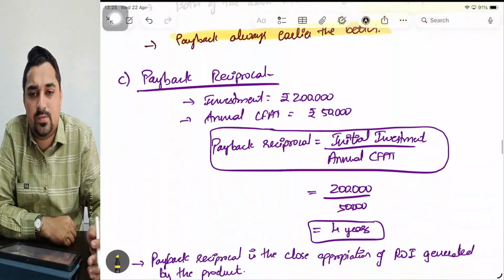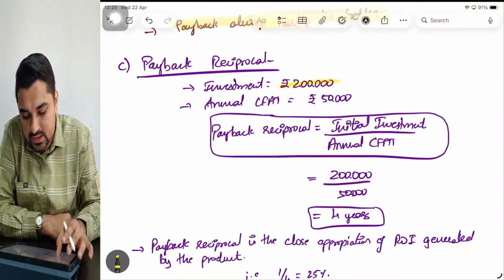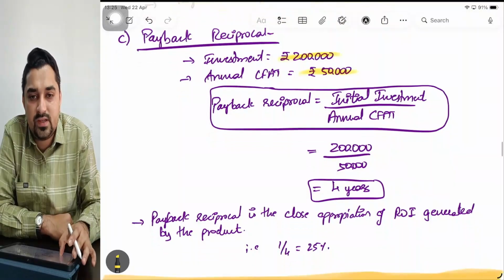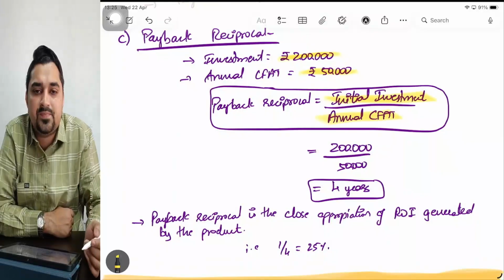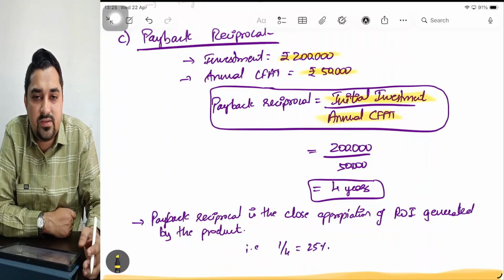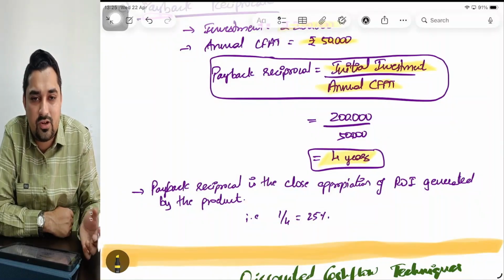Coming to payback reciprocal. What do you mean by payback reciprocal? See, for example, my initial investment is 2 lakh and my annual CFAT is 50,000. How do you calculate payback? What is the formula? Initial investment divided by annual CFAT. So it is 4 years. So this is how you calculate your normal payback period.